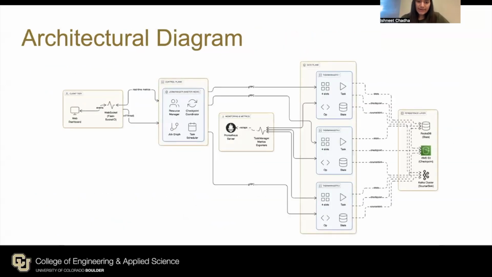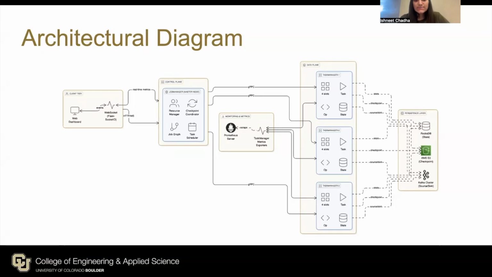This is our architectural diagram. Tying these components together, at the top, the user submits a job via the REST API exposed by the job manager. The job manager parses the job graph and uses a simple scheduler to map operators into task managers. It also acts as a central checkpoint coordinator. In the middle, on the control plane, the job manager communicates with task managers over gRPC, for example, to deploy tasks, send heartbeat messages, and coordinate checkpoints.